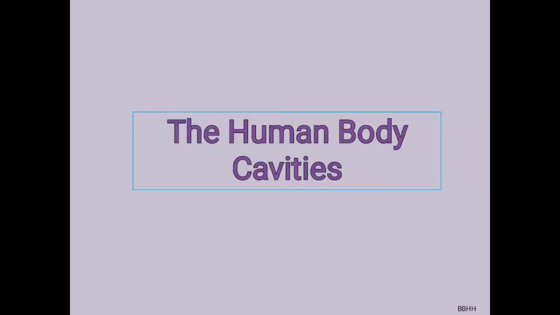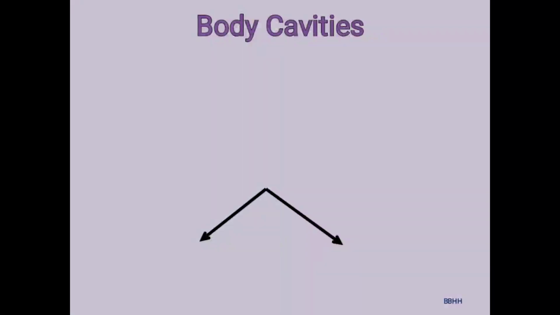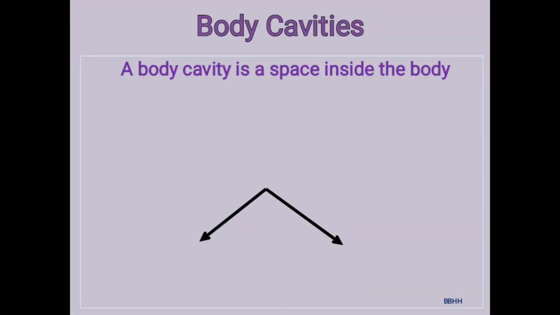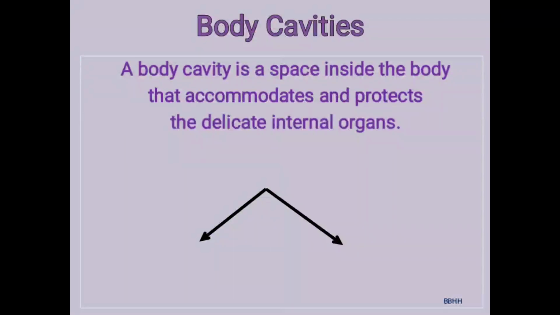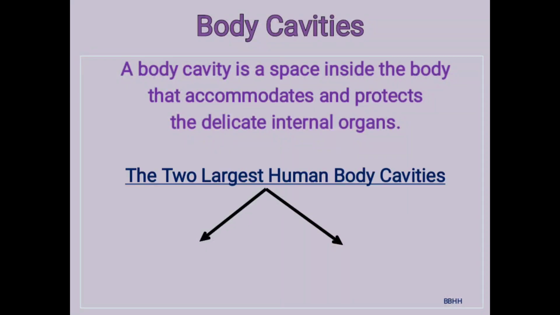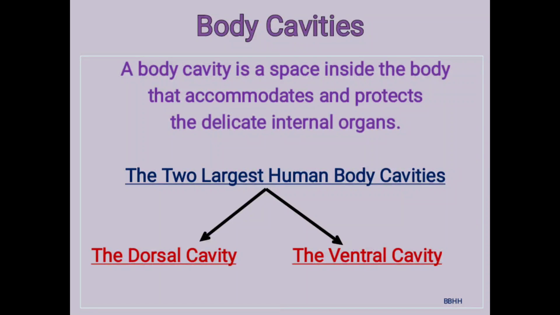With this line, let us discuss in brief about human body cavities. What is a body cavity? A body cavity is a space inside the body that accommodates and protects the delicate internal organs such as the brain, heart, lungs, etc. There are two largest human body cavities, the dorsal cavity and the ventral cavity.